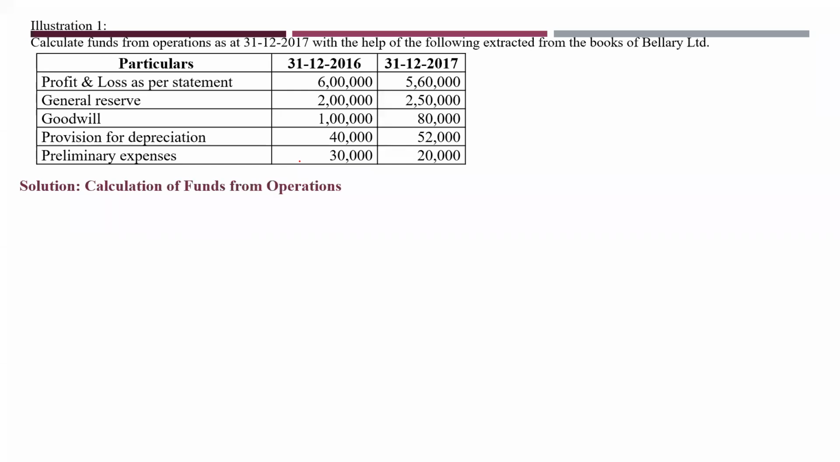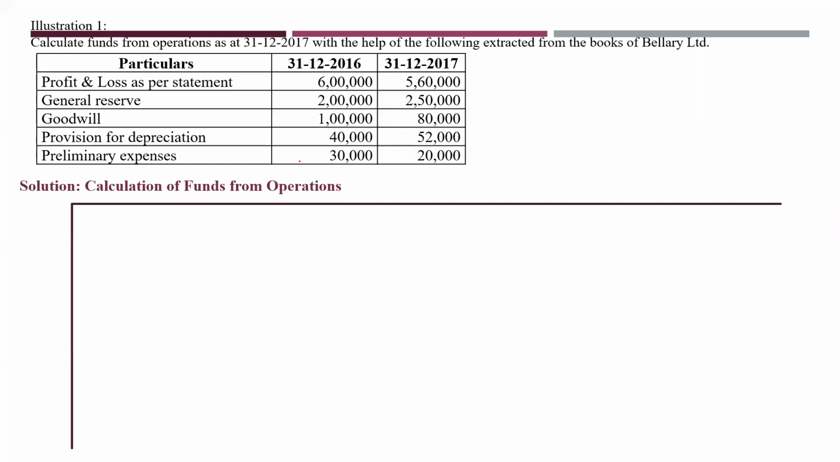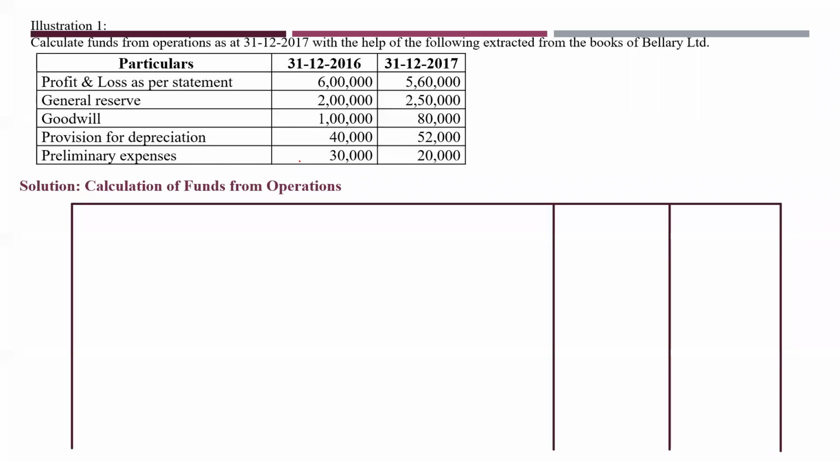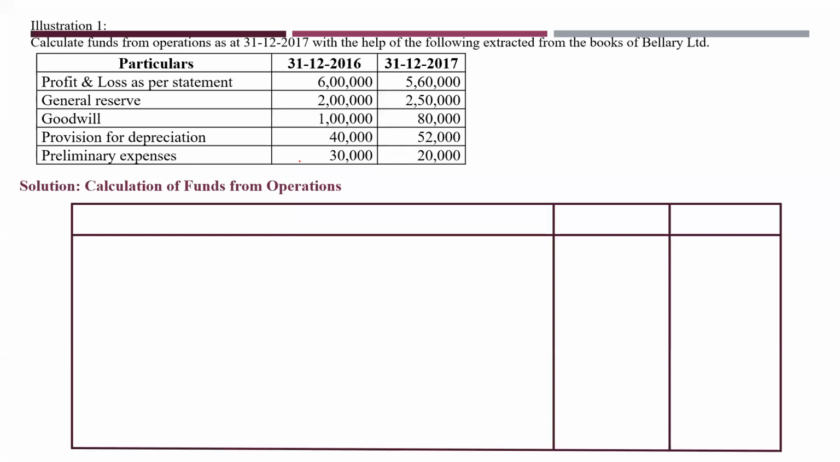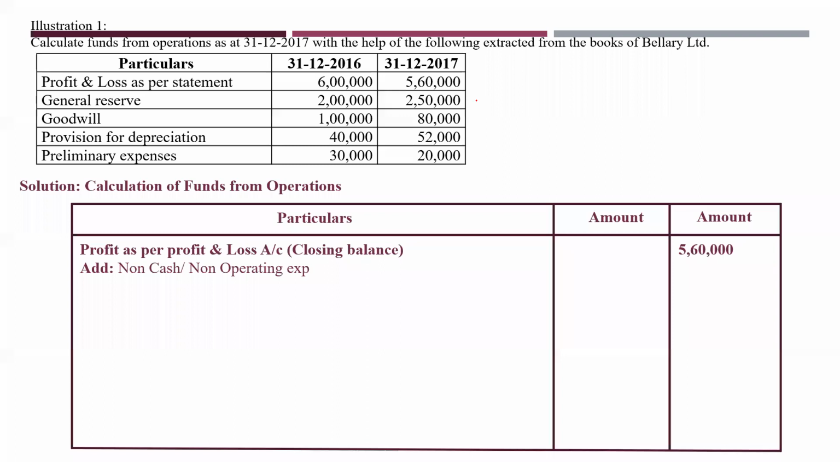Calculation of funds from operations. Okay. So draw this table. Write the heading: particulars, amount, inner amount and outer amount column. Okay. First, what is this? Profit as per profit and loss account closing balance. From where did you get this closing balance? You got it from here. I have taken the closing balance of 2017, that is your closing balance.